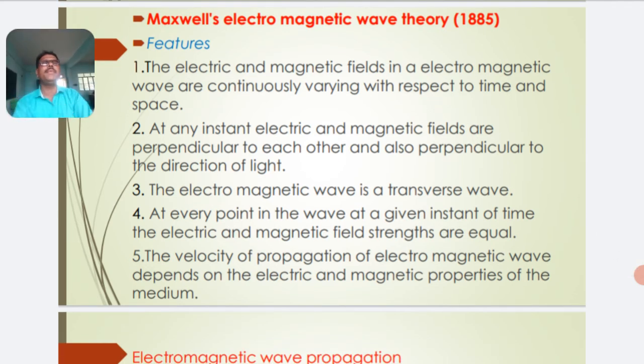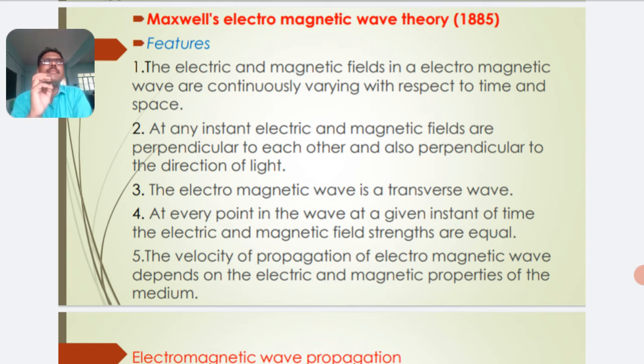Then the next one, Maxwell's electromagnetic wave theory. It was proposed by Maxwell in 1885. Then what are the features or assumptions of Maxwell's electromagnetic theory?